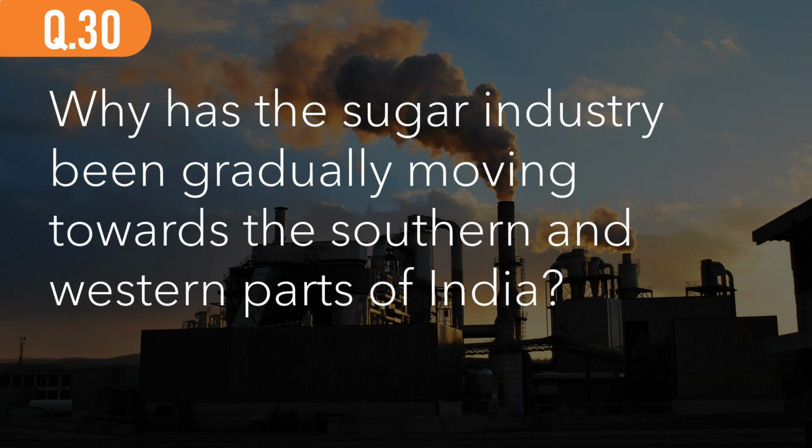And that's because the sugarcane produced in these regions tends to have higher sucrose levels and is also of higher quality. And also, these regions tend to have a cooler climate, and the transport and communication networks are much more enhanced. Not to mention, the southern parts of India have a higher literacy rate, which could also improve communication. So for those reasons, the sugar industry is no longer localized in the north, and it's being decentralized towards the southern and western parts of the country as well.